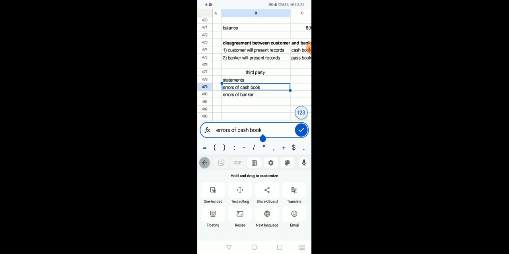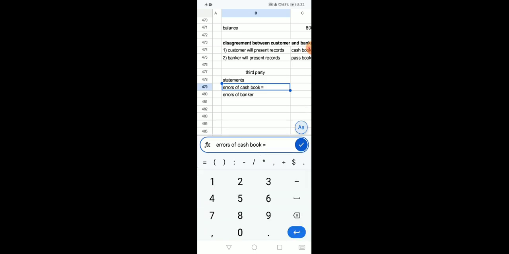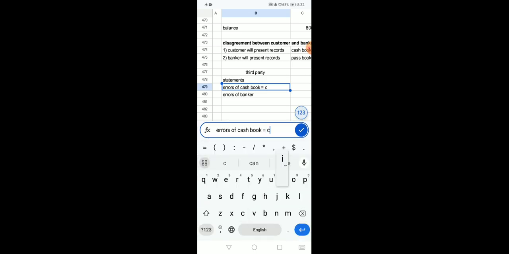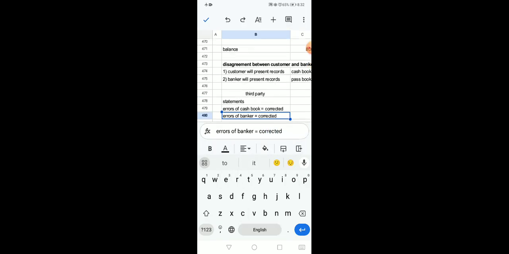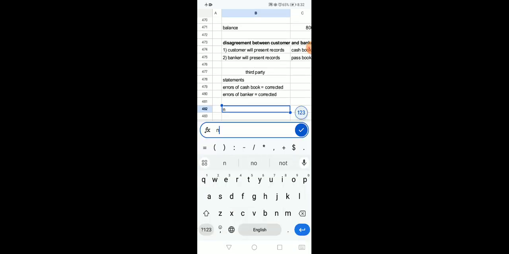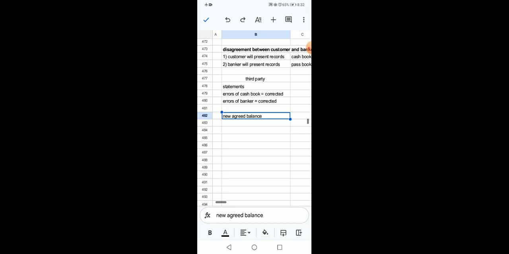Simple word is more attractive, so I should write over here, errors of cash book will be corrected, and at the same time errors of passbook will also be corrected. In this way, a new balance will be arrived at where both customer and banker will be agreed. A new agreed balance will be there, upon which customer and banker will be agreed.